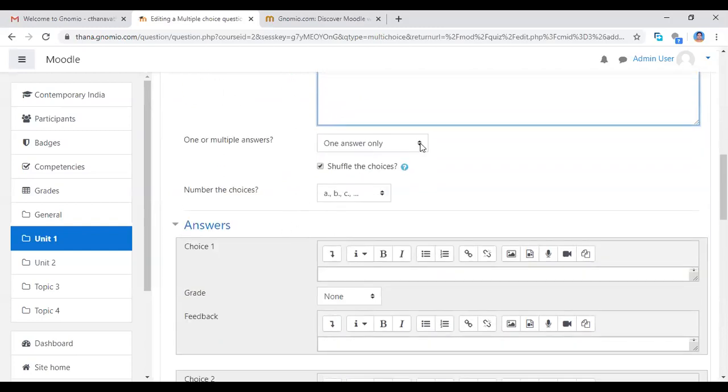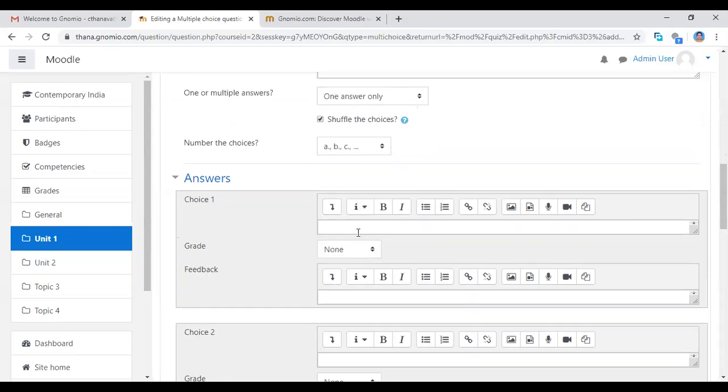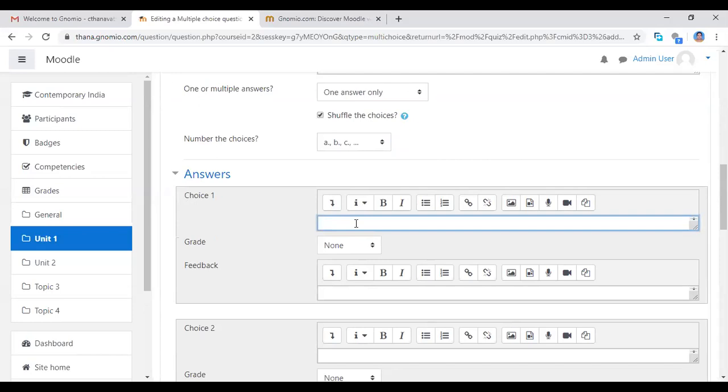See, one answer only or multiple answers allowed, you can choose. Once an answer allowed only, click here, or multiple answers, you choose. See the number of choices, ABC or 1, 2, 3. Which numbering you want. Now I'm choosing ABC. Choice number 1. Now I'm adding that choice number 1. See, this is my choice.